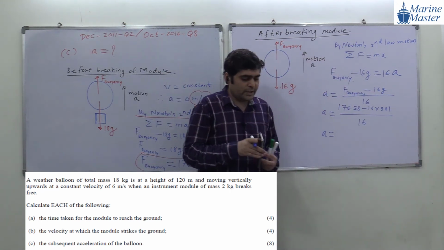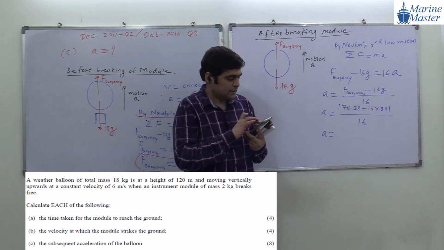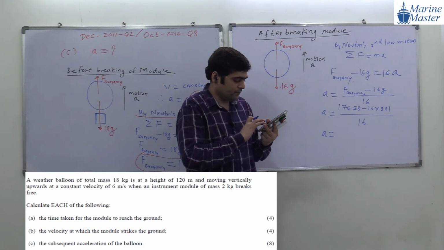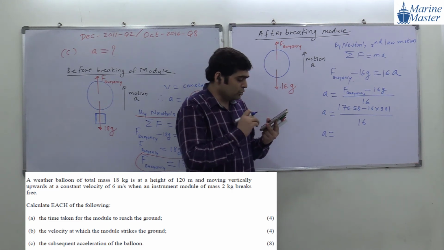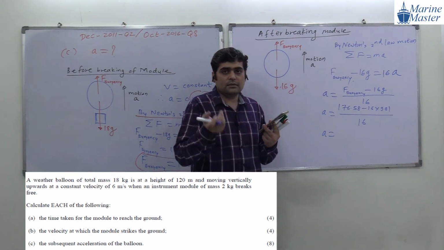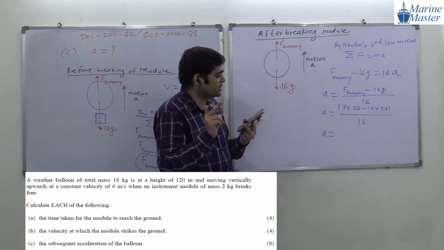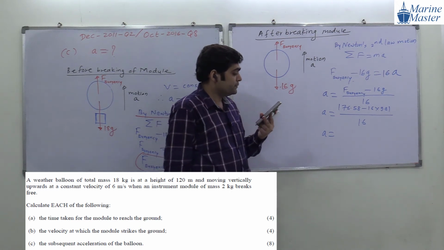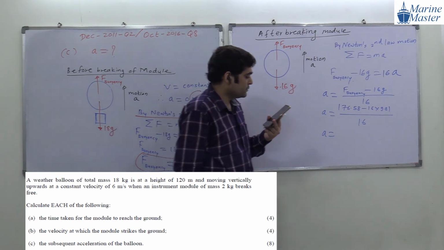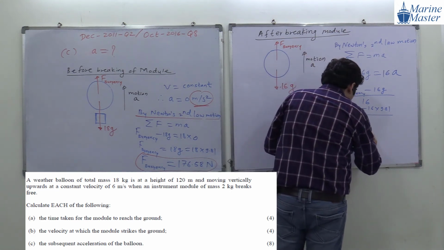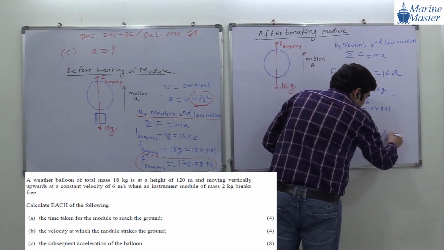So please everyone do the calculation with me, and you should be faster than me. If you are telling the answer faster than me, it means your preparation and practice are going well. So what will be the value, guys? 1.22625 meter per second square.